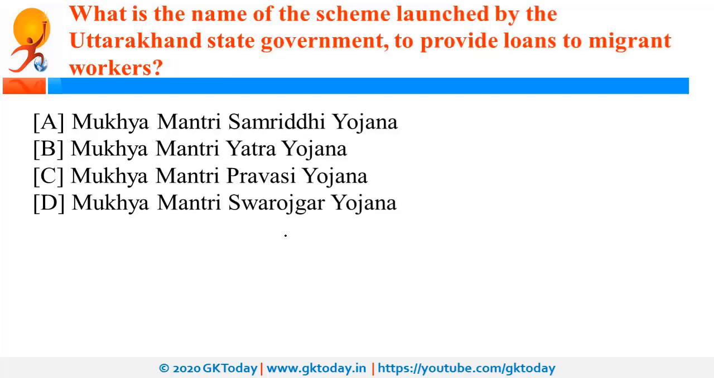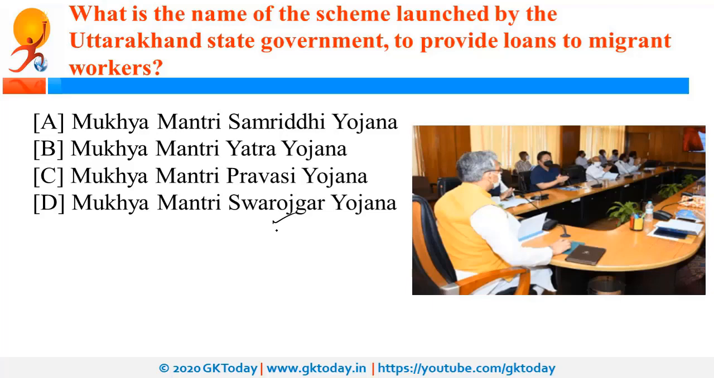What is the name of scheme launched by Uttarakhand state government to provide loans to the migrant workers? So the name of the scheme is Mukhyamantri Swarozgar Yojana, and as per this scheme, the loans will be provided to the migrant workers so that they can start their work.